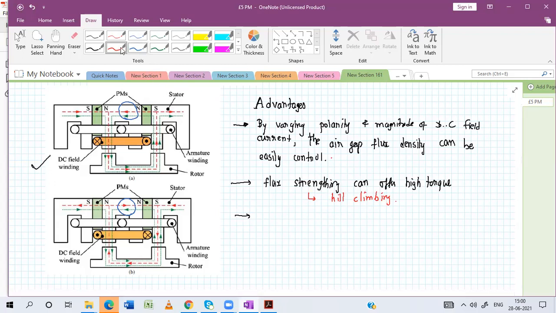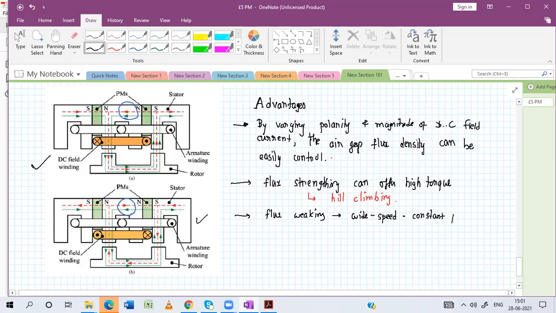But by doing flux weakening, which is this one, it offers a wide speed range and constant power feature, which is essential for EV cruising. So this is about the HEFSPM machine.